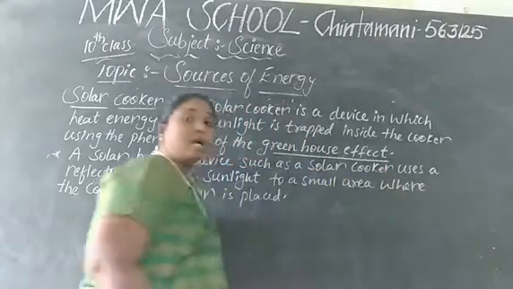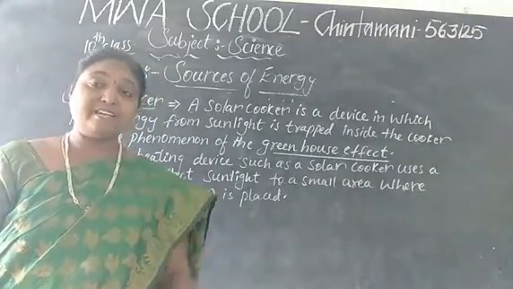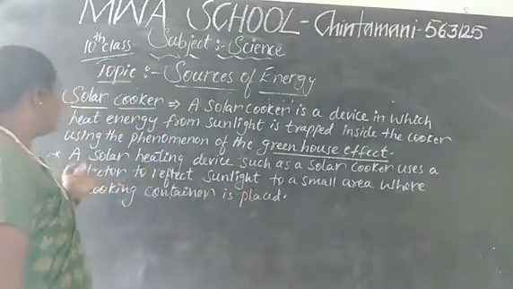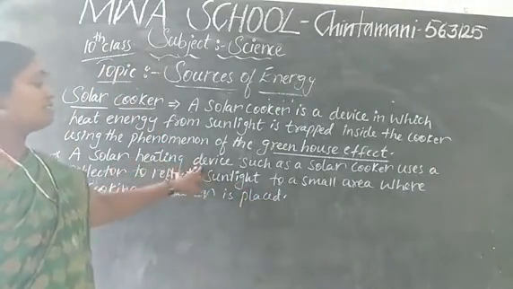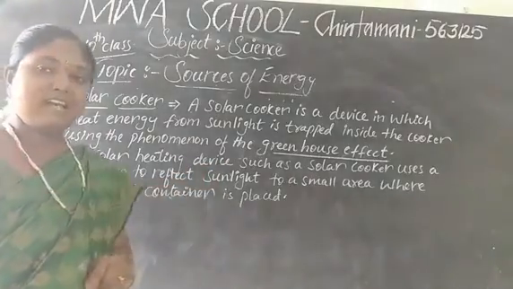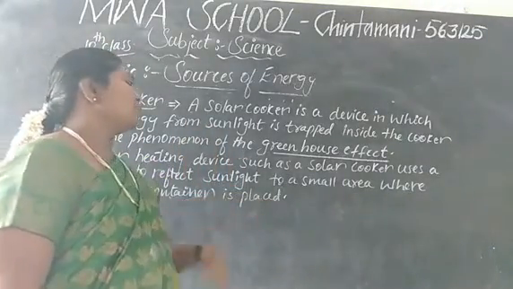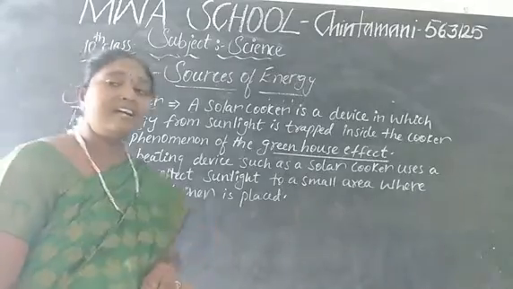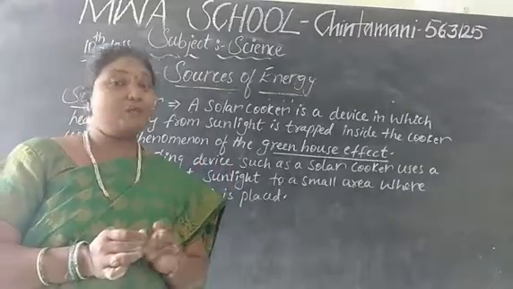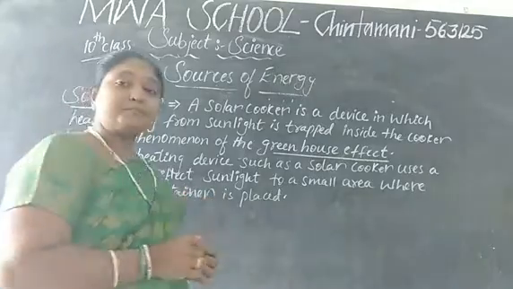It's very important for your 1 mark, children. What is the phenomenon that cooks the food inside the solar cooker? It is the greenhouse effect. A solar heating device such as a solar cooker uses a reflector to reflect the sunlight. So in the video you have seen the reflector. Yes. So to a small area where the cooking container is placed. So a mirror is there, and black color also will be given there. Okay. So this is about our solar cooker.